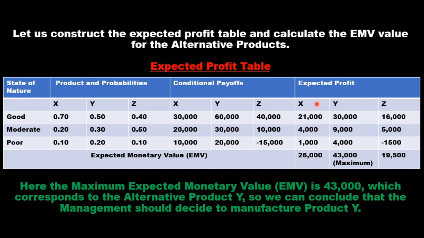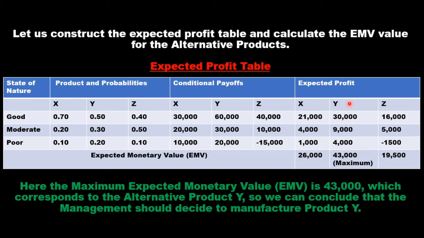For product X, if the market is good, the expected profit is 21,000. If the market is moderate, the expected profit is 4,000 rupees. If the market is poor, the expected profit is 1,000 rupees. So the expected monetary value of decision X is 26,000, which is the sum of these three expected profit values.